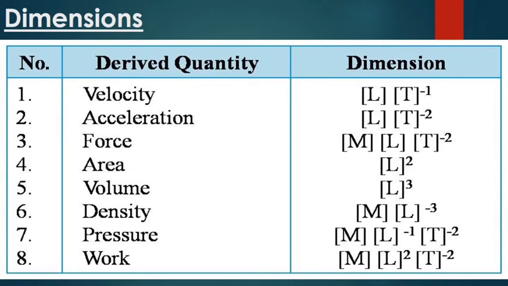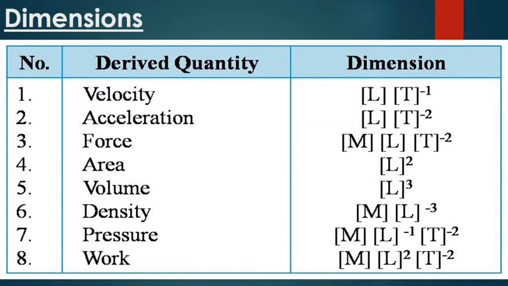Now see, students, we have discussed the dimensions of fundamental quantities, and now we are moving towards the dimensions of derived quantities. The dimension of velocity: we know that the formula of velocity is displacement upon time. Displacement is length, represented by L, and time by T. So L over T, and if we invert the T, it becomes LT inverse. Here individually they have represented the dimensions of length and time. You can also write it combined as LT inverse and enclose it in a bracket.